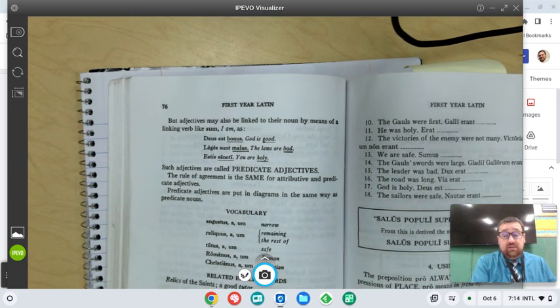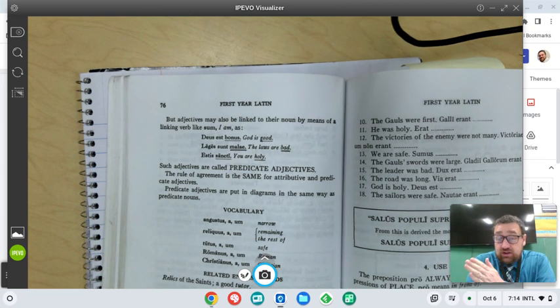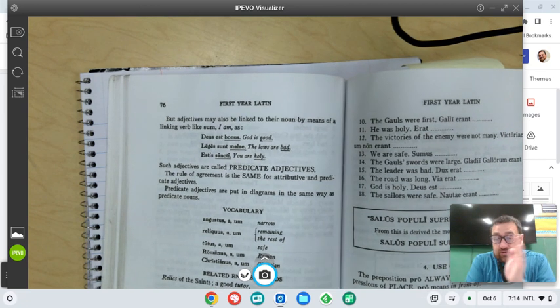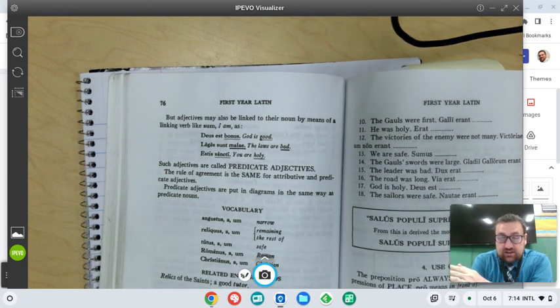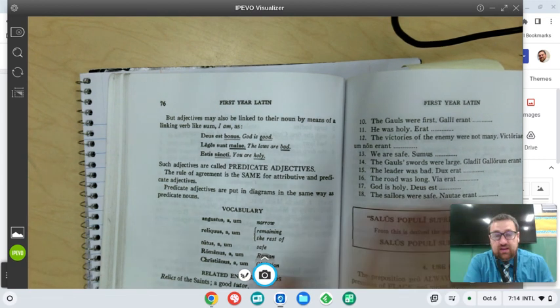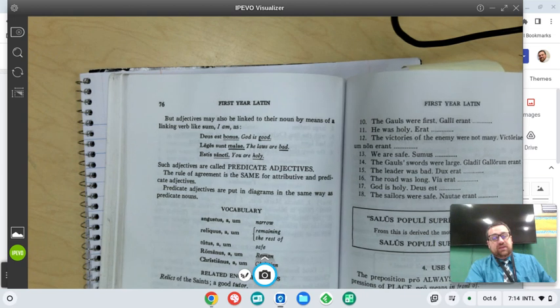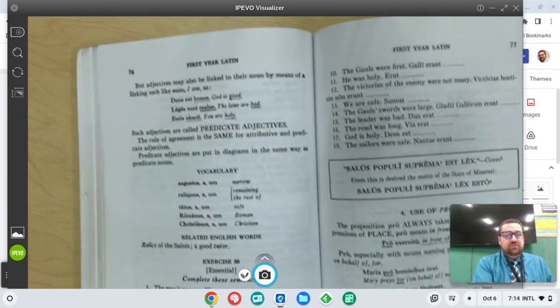And so basically that means that you can take any of our three noun charts that were from the first two declensions, first declension, second declension masculine, or second declension neuter, and you can use any of those endings on these adjectives. That is basically what that means. And we have some new vocab.